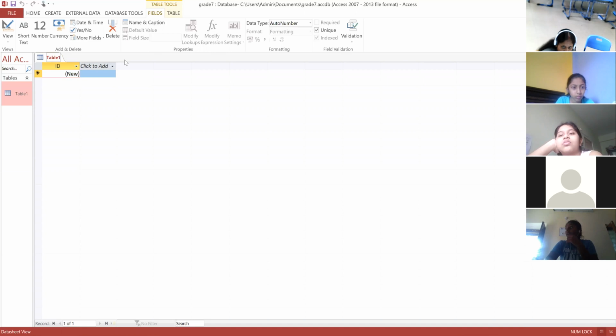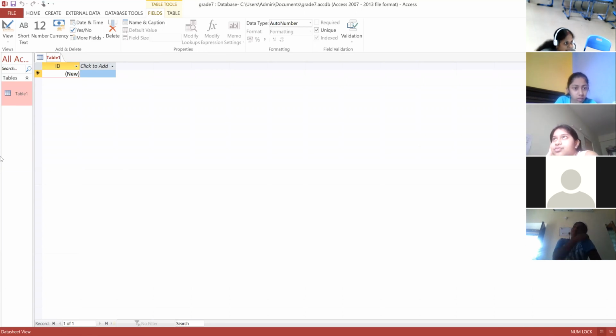Table two, if you have created, you can see table two like that. Like in spreadsheets we have sheet one, sheet two, sheet three, right? In a similar manner here we have table one, table two, like that. So any number of tables we can create. Whichever table we want to check, we can come to the object table tab.